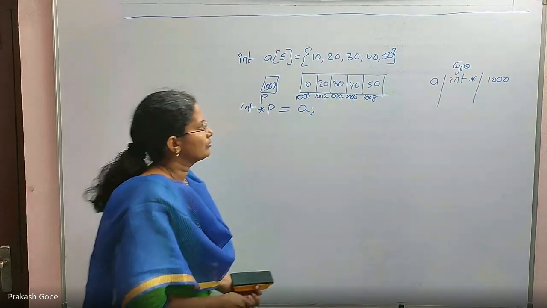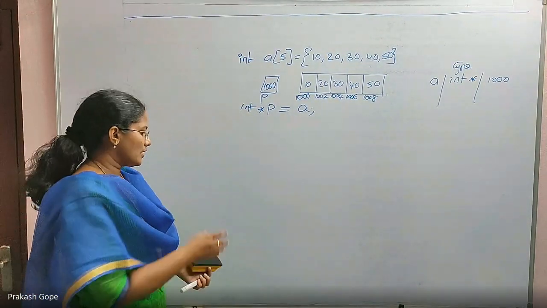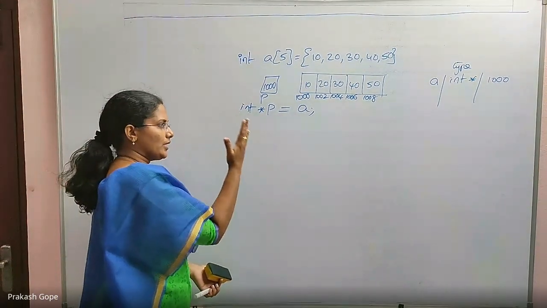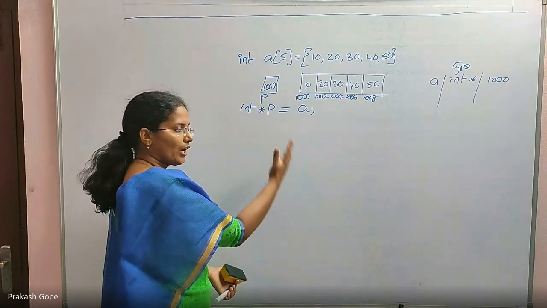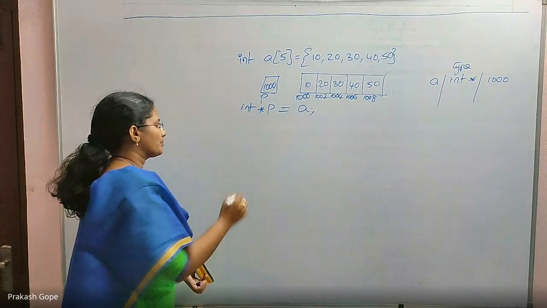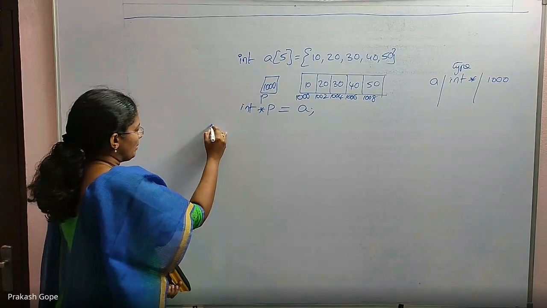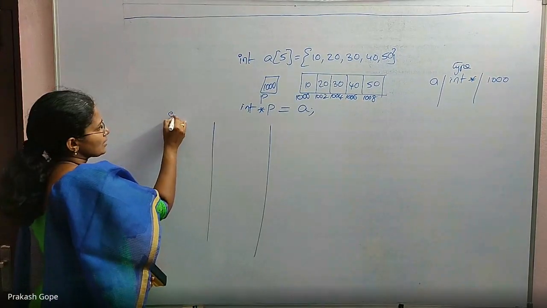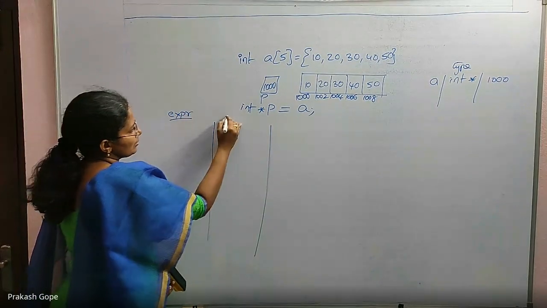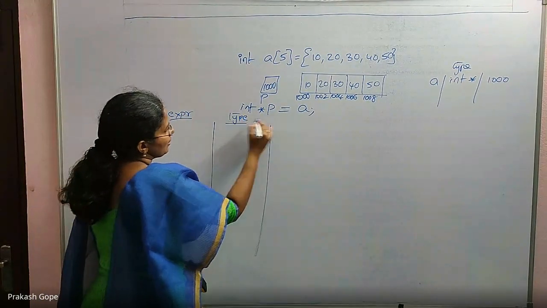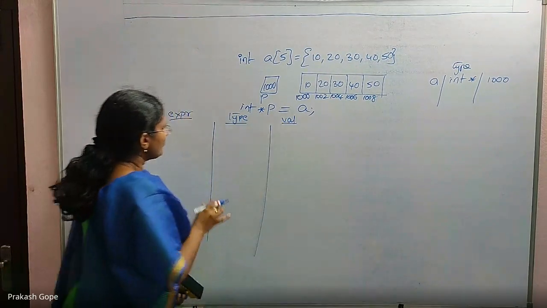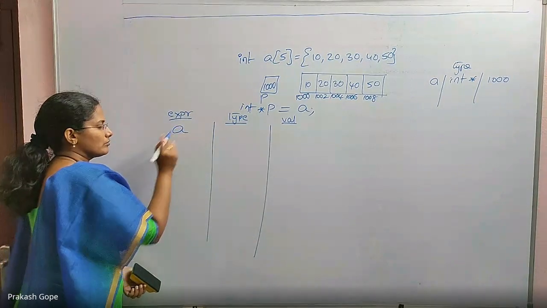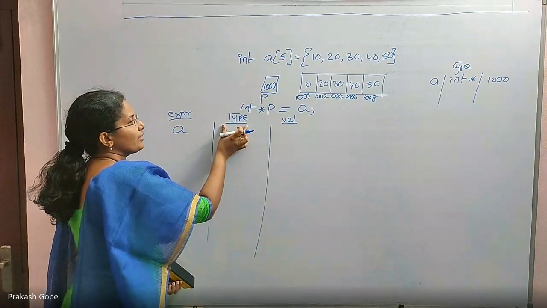Now, let us try to write different expressions in pointers. We will see what is the type of each expression and what is the value if we write that expression. So I am dividing this into 3 parts like this. This is the expression I am writing, this is the type and this is the value. First I am writing the expression, a simple one, A. What is the type of A?